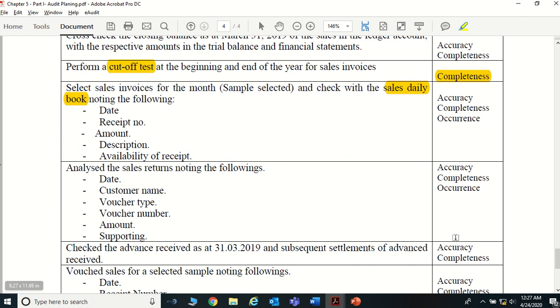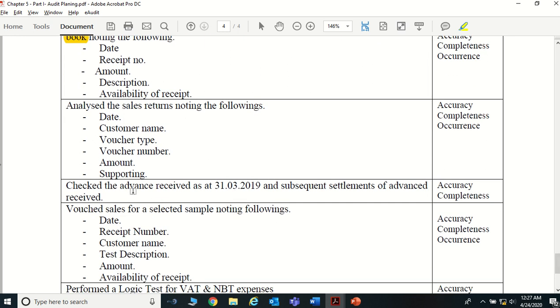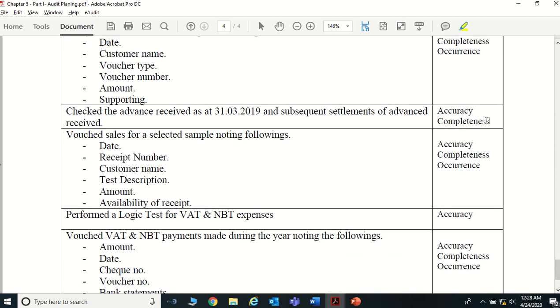If there's any sales return, check whether those are correctly done, and check the advances received as at 31st March 2019 and the subsequent settlement of the advance. From some clients, you may have received advances. You want to check whether those actually existed, right? To check completeness. Sometimes you can call it existence also here. Then vouch sales for the selected sample, noting the following. You can select a sample of sales vouchers and check the date, receipt number, customer number, description, the amount and the availability of the receipt.